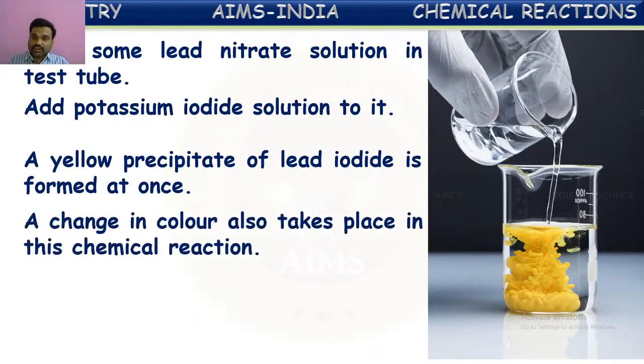So the change in color you can also see here. Initially, the potassium iodide solution is a transparent, clear solution. Even this lead nitrate solution is a transparent, clear solution, which seems like water. When these two are added to one another, a bright yellow precipitate immediately forms, which is lead iodide, a solid precipitate.